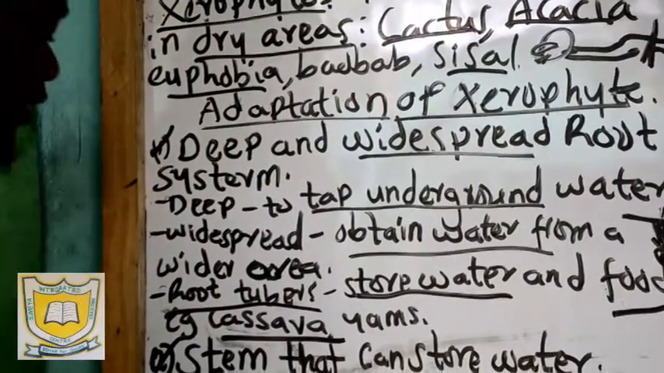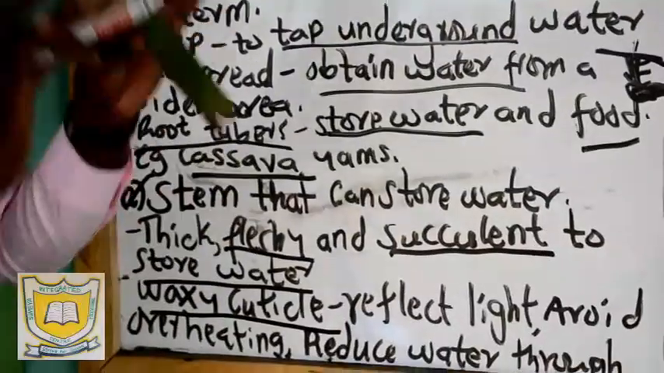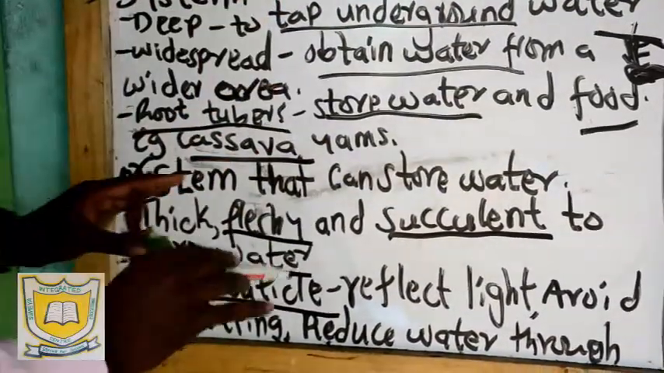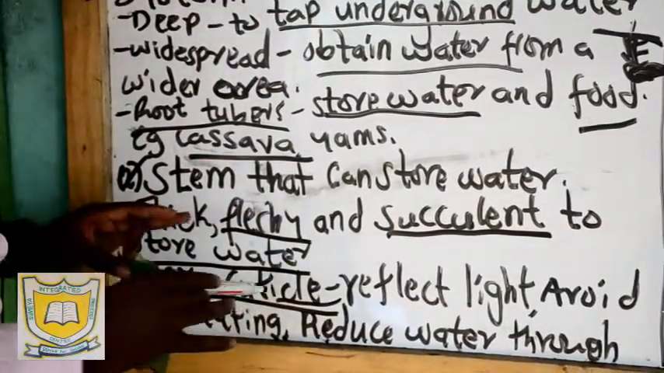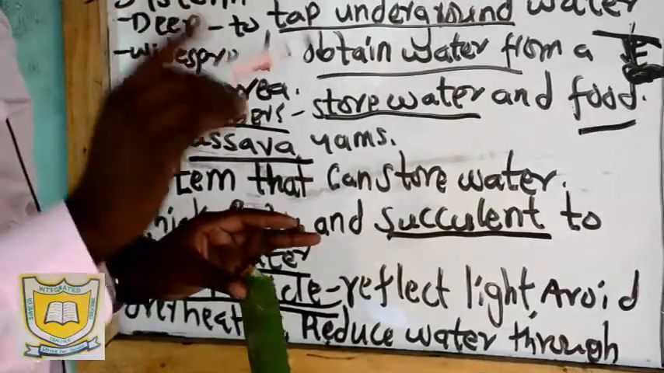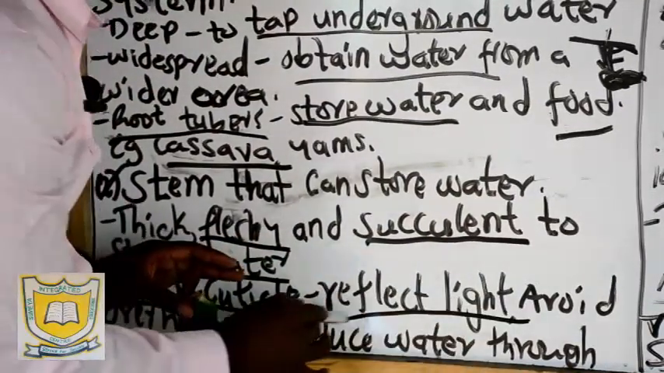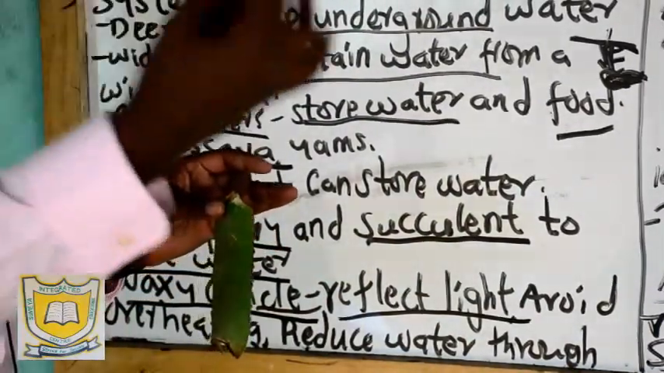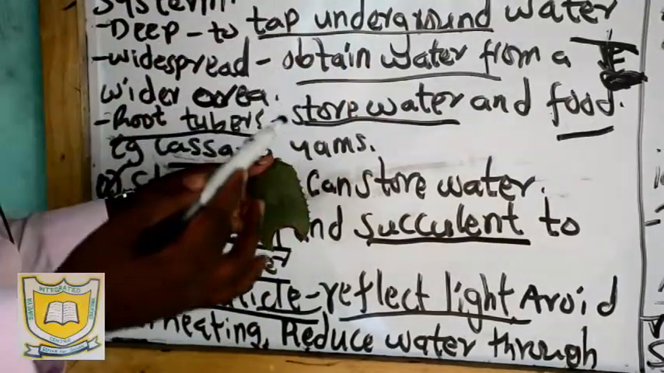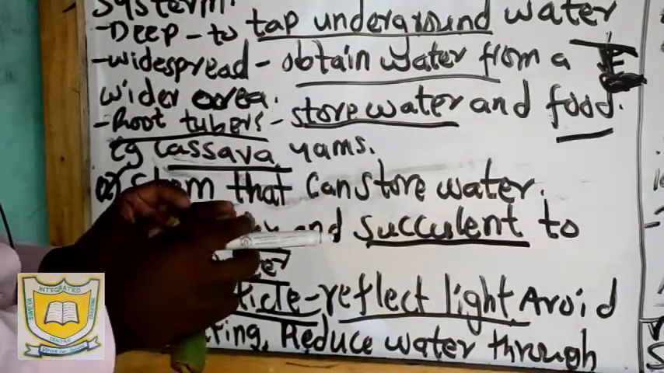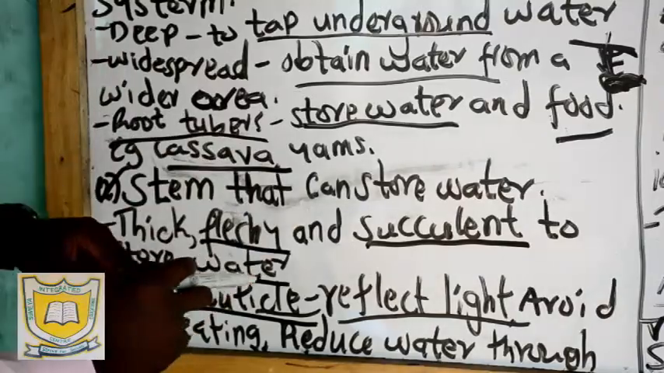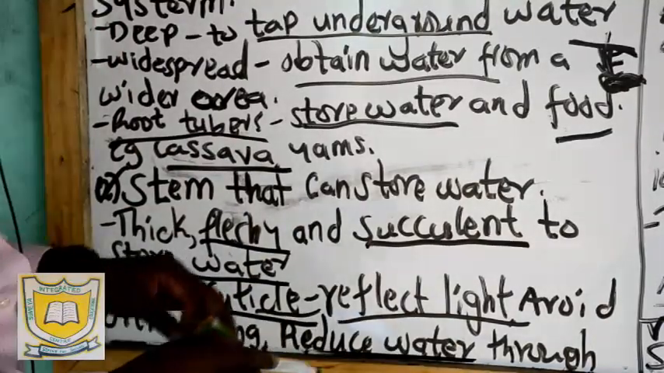Now it has a waxy cuticle. We say it has a thick waxy cuticle. Why does it have a thick waxy cuticle? Number one, it is to reflect the light. Why does it reflect light? When the light is reflected, it reduces the rate of evaporation and also reduces the rate of transpiration,